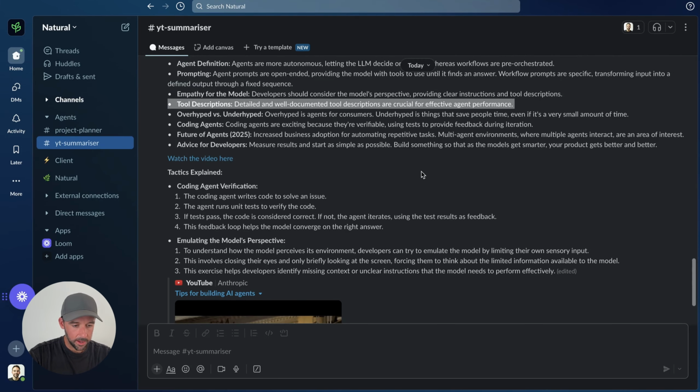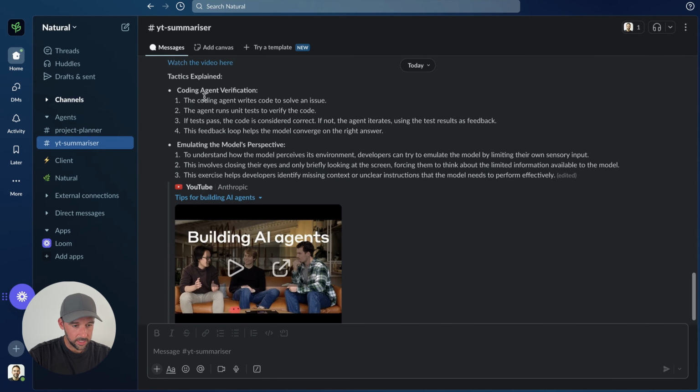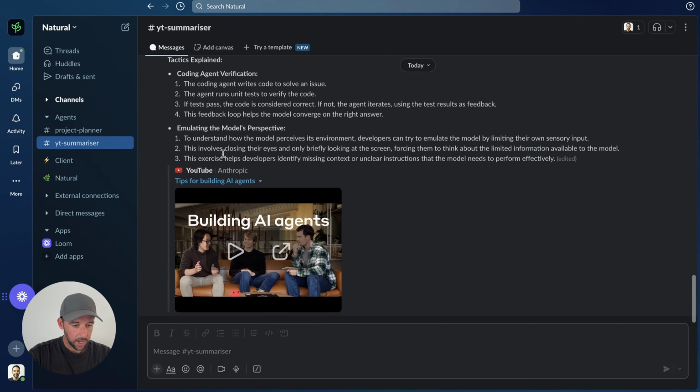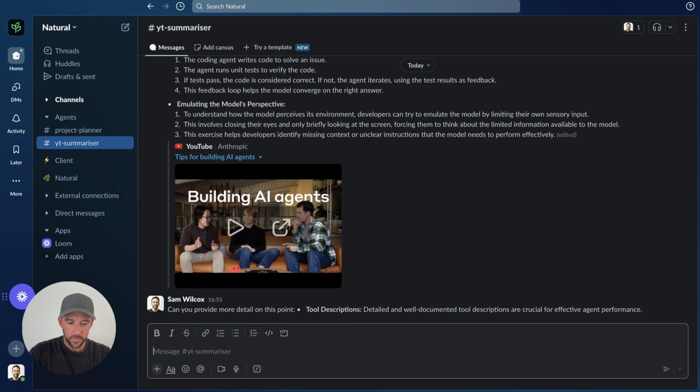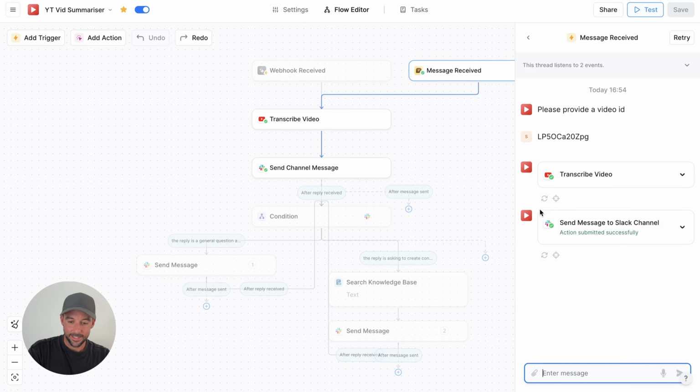So I'm just going to copy that. It's given a link to the video as we requested. The tactics explained here: coding agent verification, emulating the model's perspective. So what I'm going to do is I'm going to ask it a quick question. Can you provide more detail on this point? So now if we go back over to Lindy, we can see that it has not done anything.